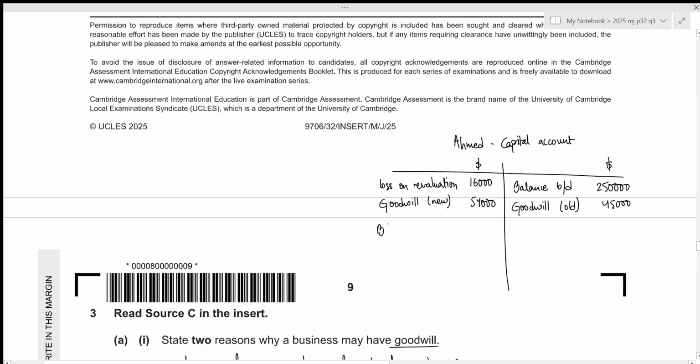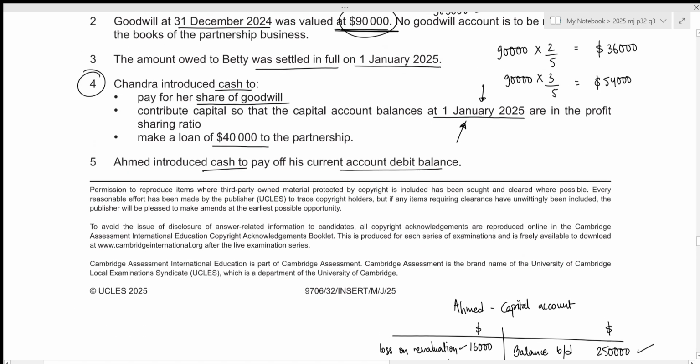So we can now figure out the balance c/d. We first need the total from our credit side, 250,000 plus 45,000, which results in 295,000. Then the closing balance will be 295,000 minus 16,000 minus 54,000, which results in 225,000. So this is Ahmed's capital balance at the date of 1st January 2025.